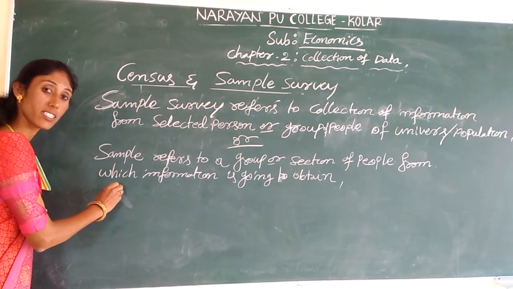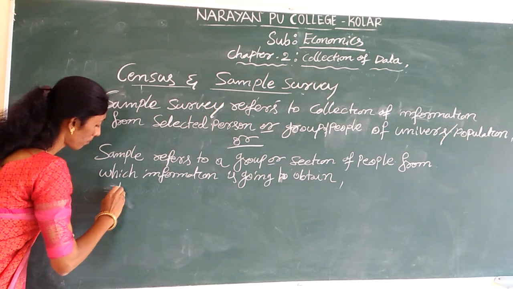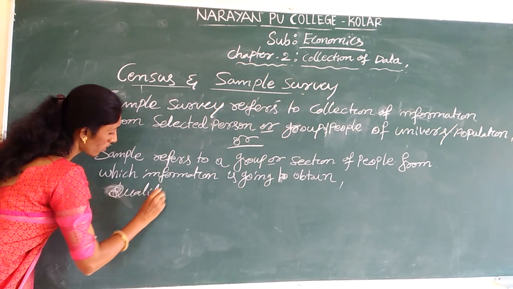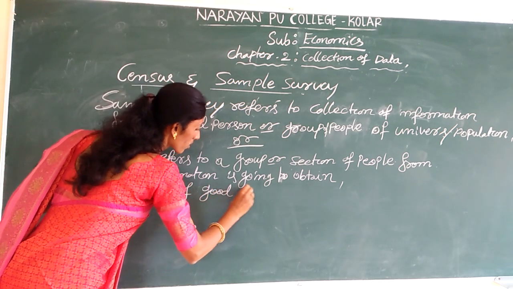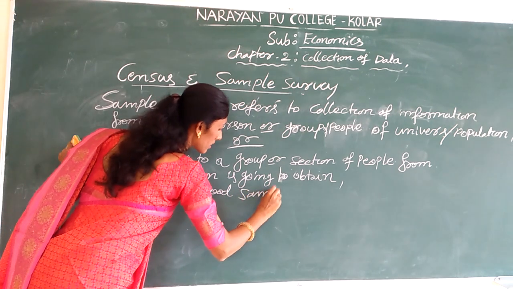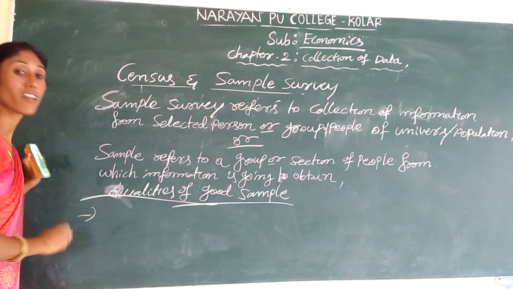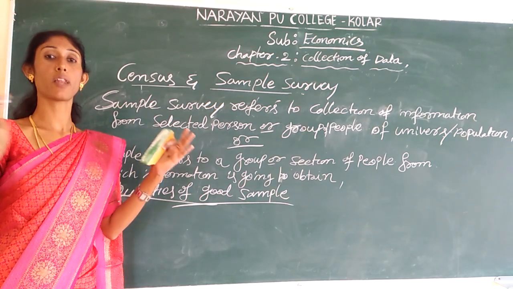The main qualities of a good sample. First, it will always be smaller than the population.